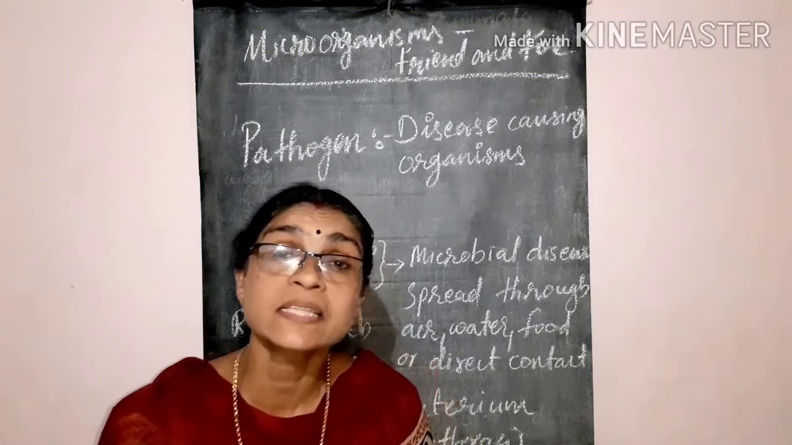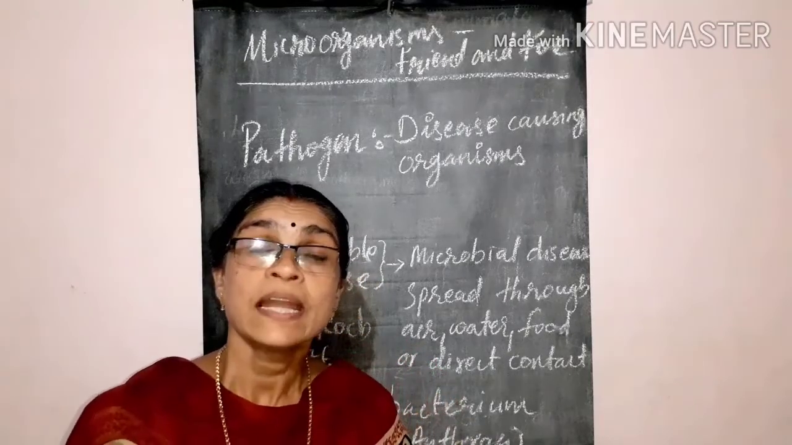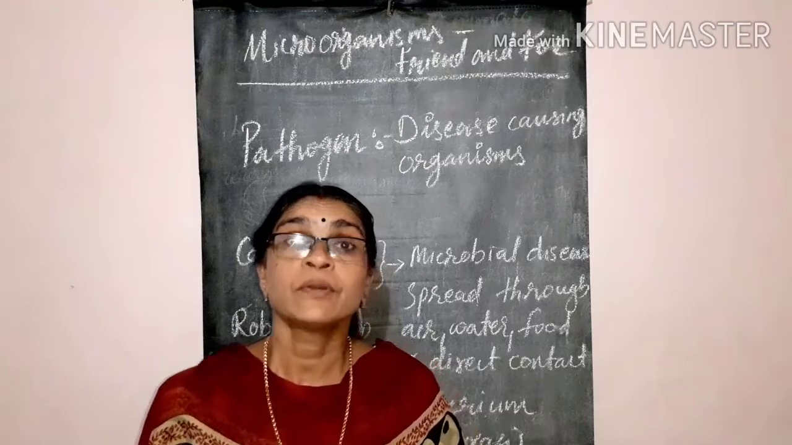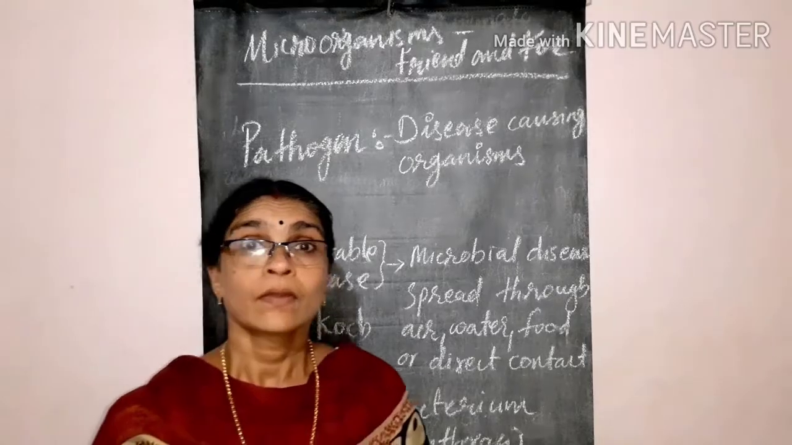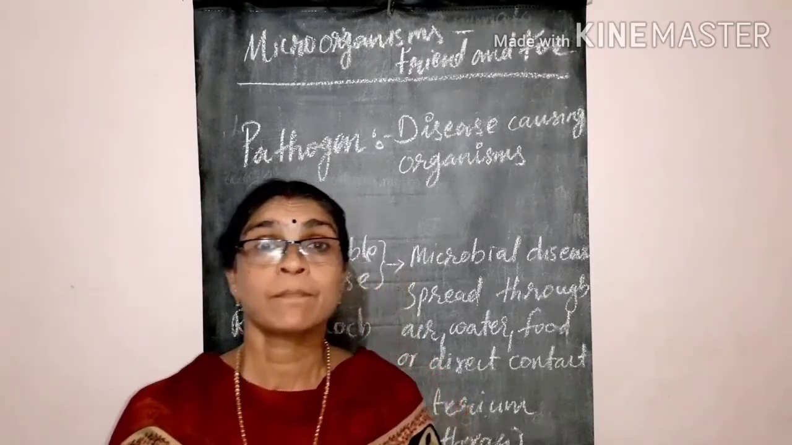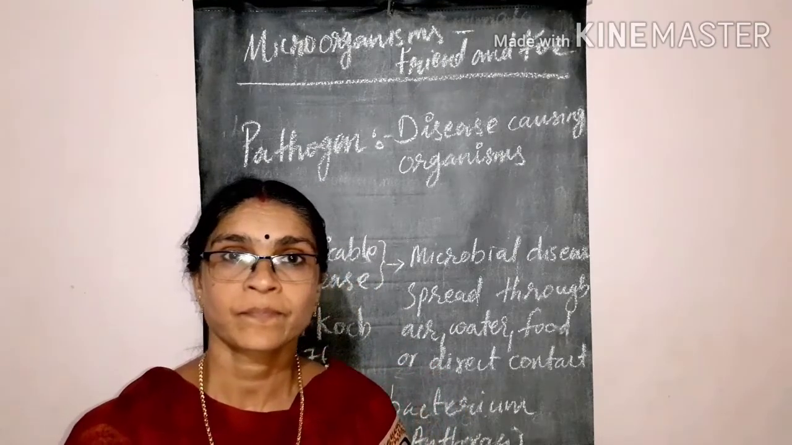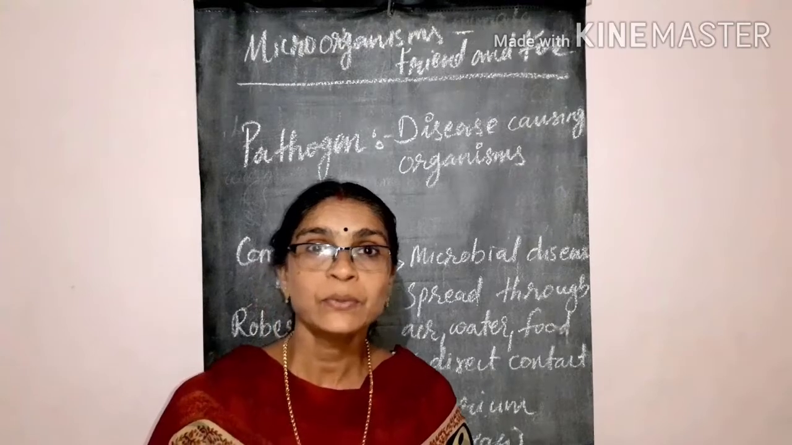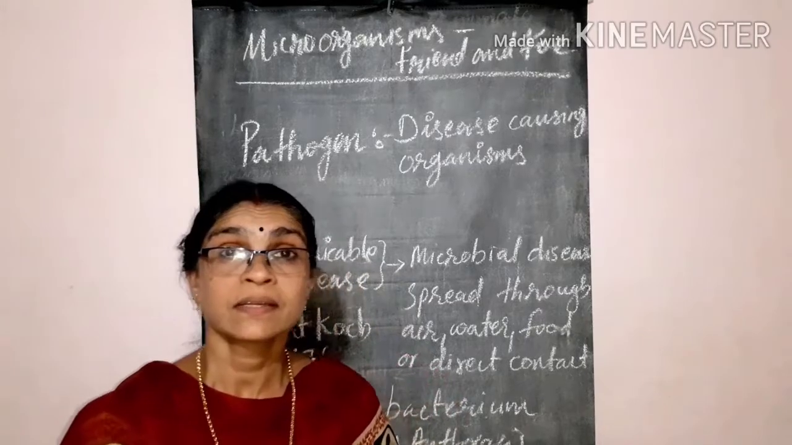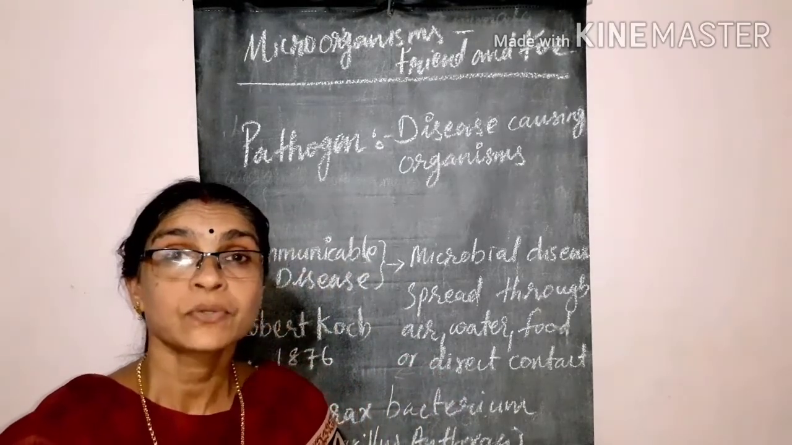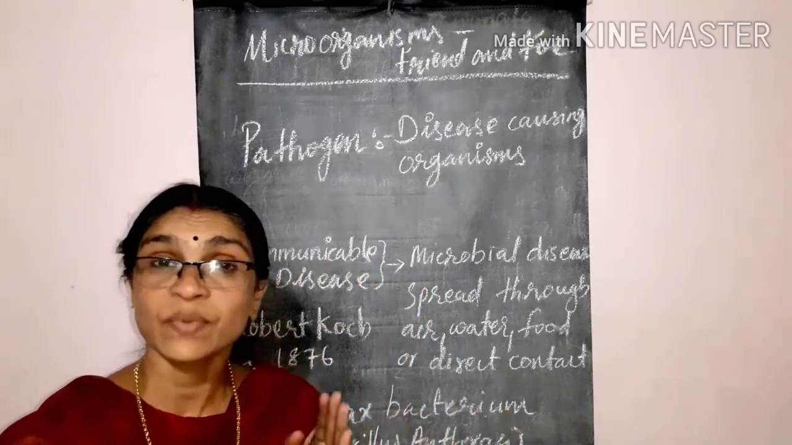There are various methods we can use to control the transmission of communicable diseases. One method: we should cover our nose and mouth with a handkerchief while sneezing. Are you doing like that? We should use a handkerchief to cover our nose and mouth while sneezing or coughing. That's very important.